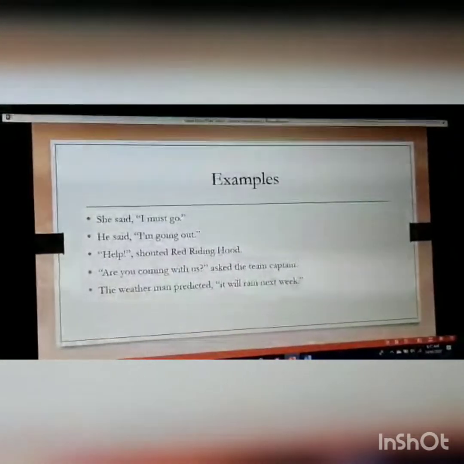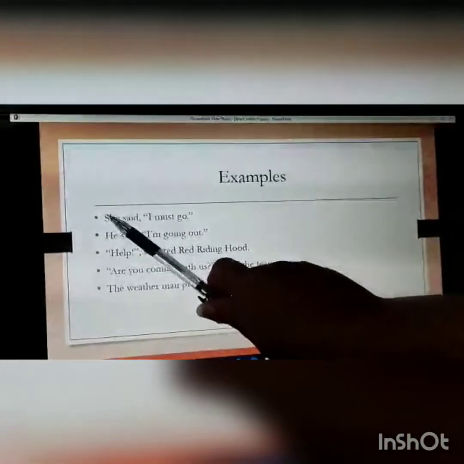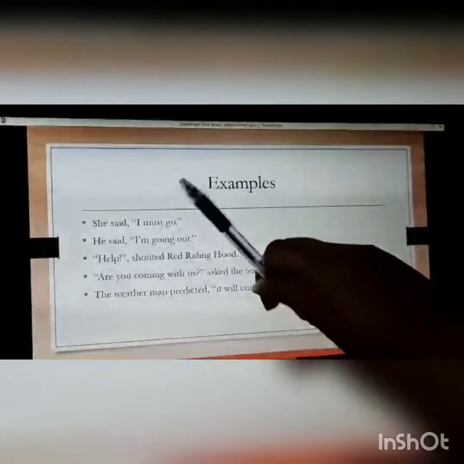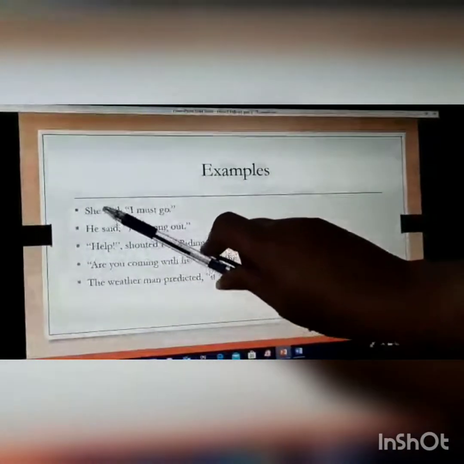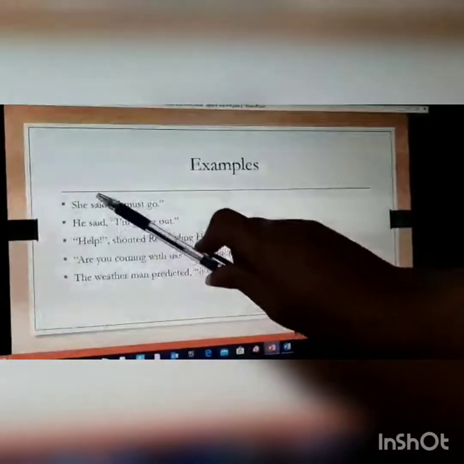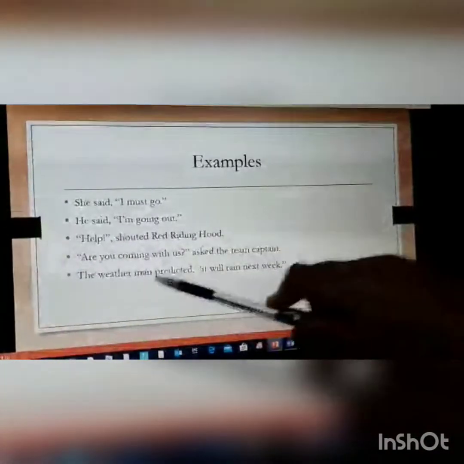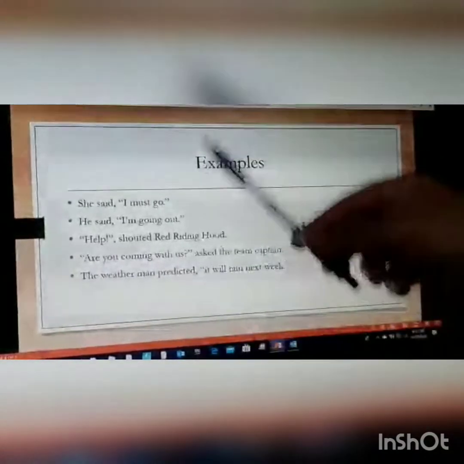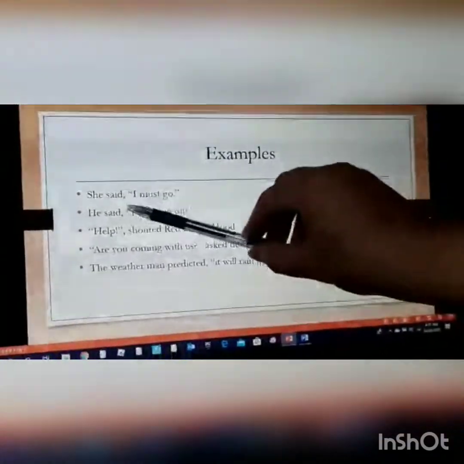A few examples are: She said, "I must go." Here you can see that whatever word the girl uses to inform us is the reporting verb, because it is reporting or telling us what the other person is saying. So said, shouted, asked, predicted are all reporting verbs, because they tell us what the other person is going to say.